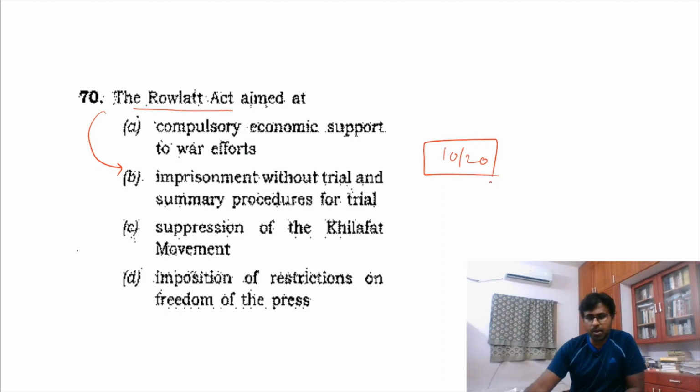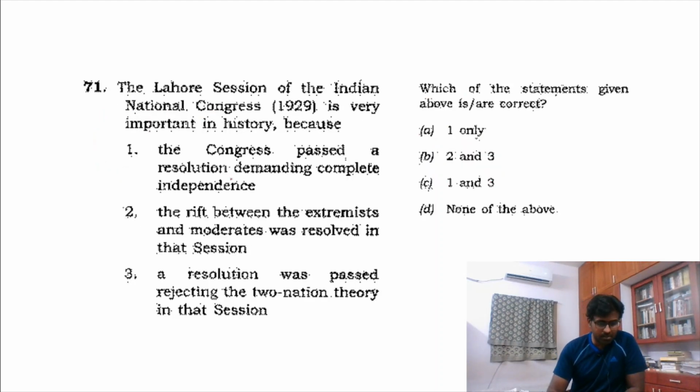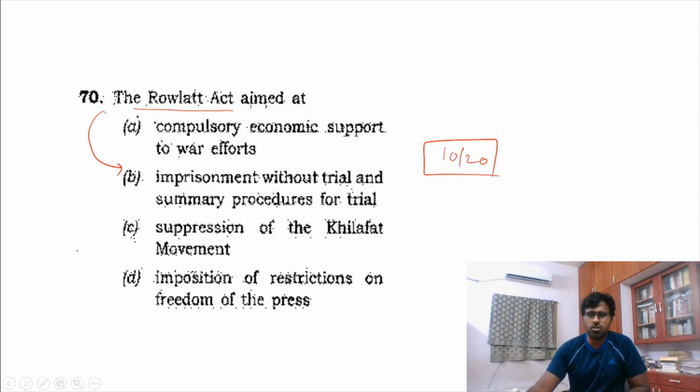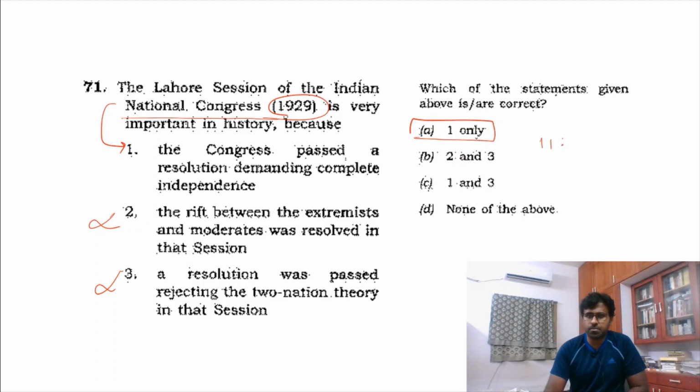So in a paper we have to find only this. And this Lahore session of the National Congress, if you happen to see, this is not true. The rift happened earlier, and the two-nation theory had not happened here in 1929. No, it was about complete independence which was passed. This you should know. So the rift was earlier, two-nation theory was after. So this is true. And 11 questions we have found.